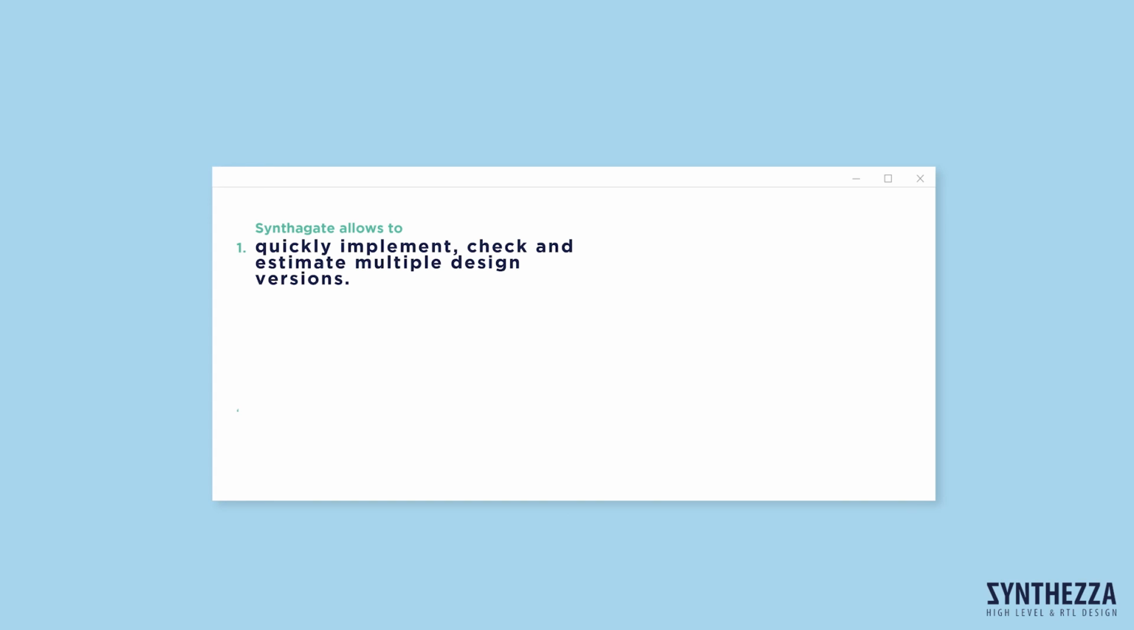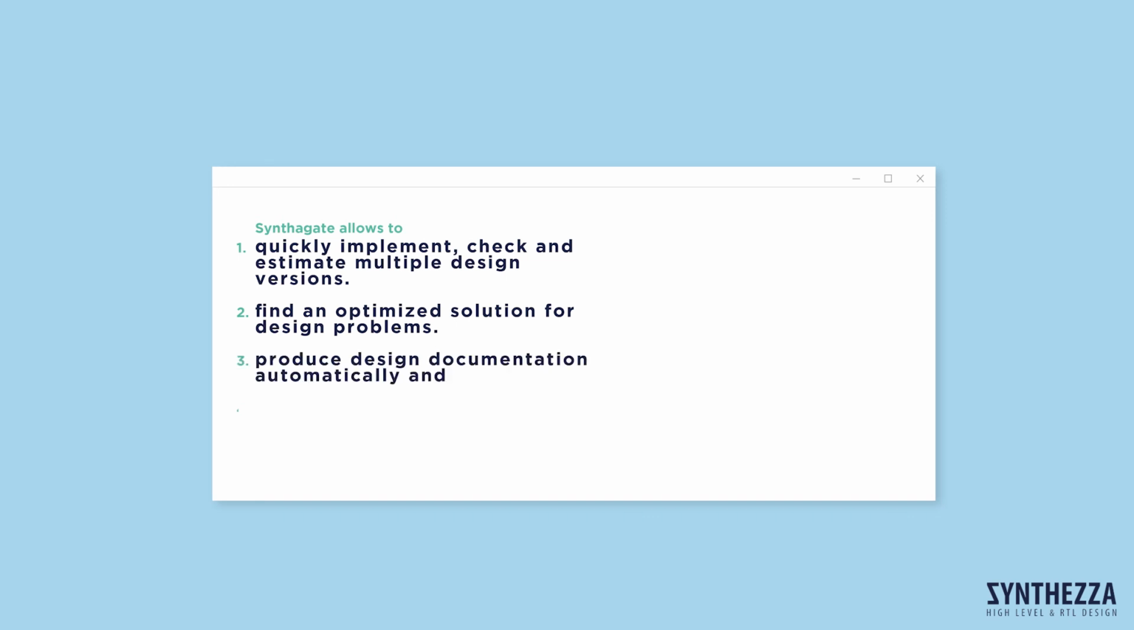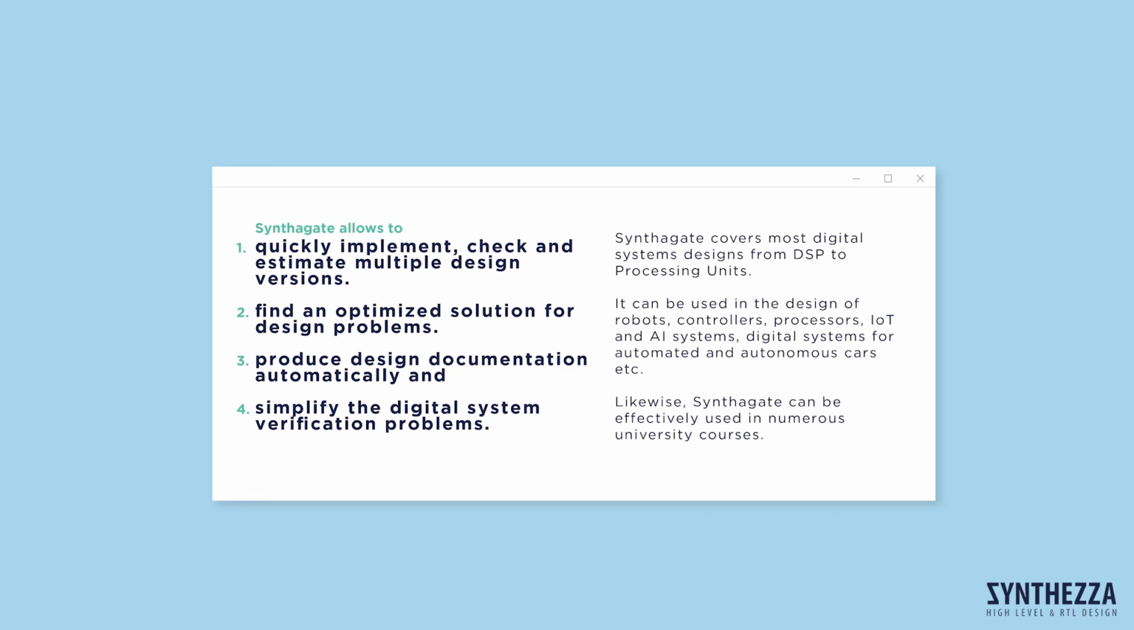I would like to underline that Syntagate allows quickly implementing, checking and estimating multiple design versions, finding and optimizing solutions for design problems, producing design documentation automatically, and simplifying digital system verification problems. Syntagate covers most digital system design from DSP to processing units. It can be used in the design of robots, controllers, processors, IoT and AI systems, digital systems for automated and autonomous cars, etc. Likewise, Syntagate can be effectively used in numerous university courses.